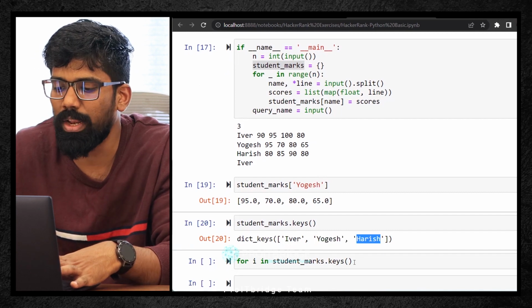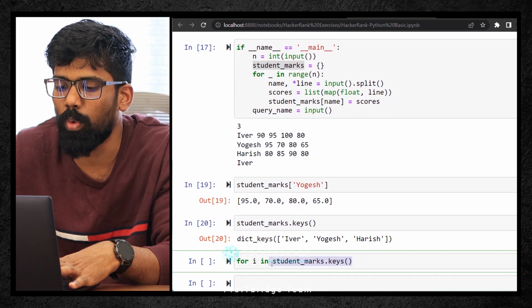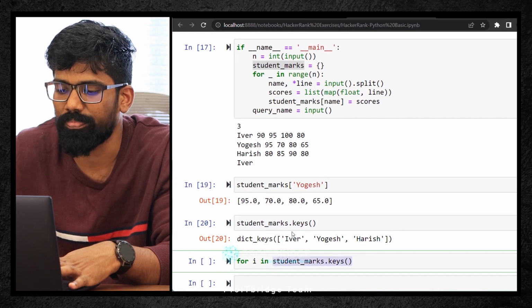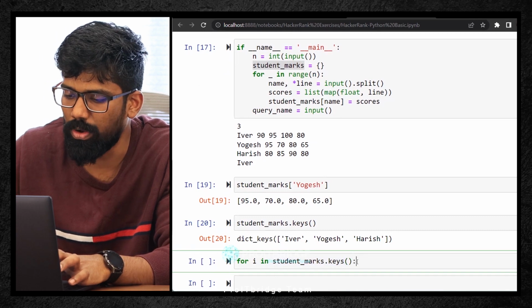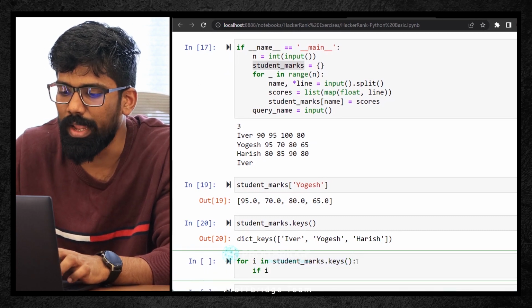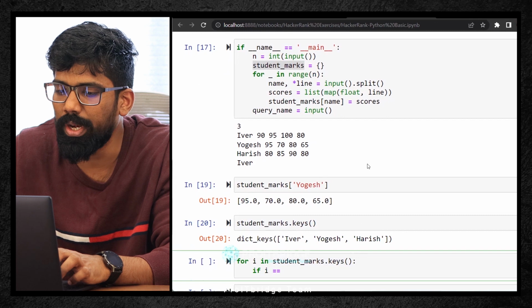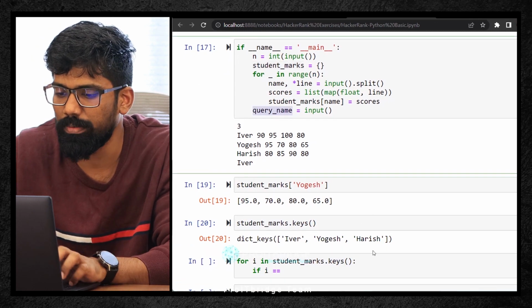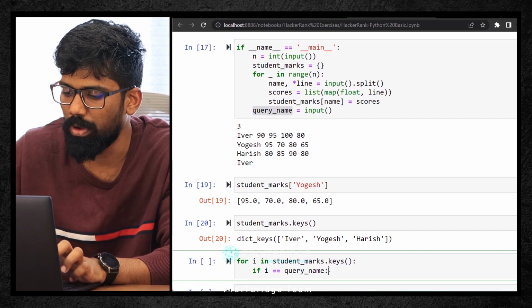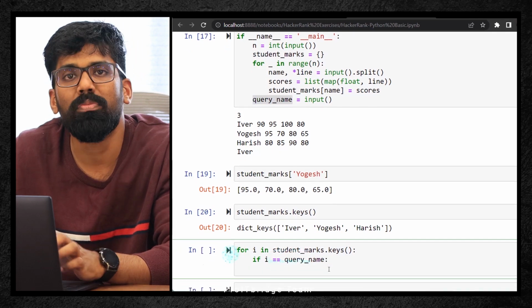So now I'm just writing a logic for every key name, take one by one. First to take Ivor, and that Ivor will be stored into I. Okay, colon, this is syntax. If that I is equal to that query name, which I already typed, Control C, colon, what we have to do, we have to take an average.